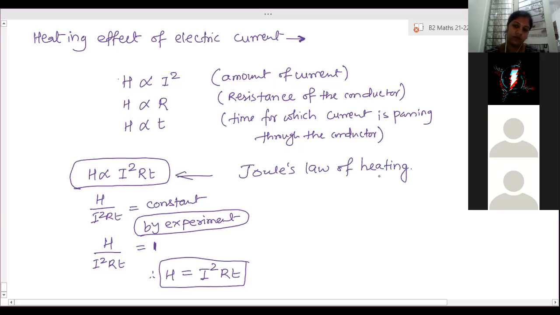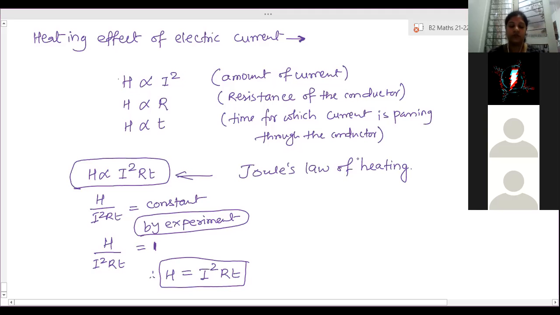Ma'am, should we write this now? No, first understand this. Here, the further part, understanding is very, very important. Writing part, if you don't write, then also okay, I don't have any problem. But understand, because there is heat energy. I've given you one formula. There are actually 3 formulas, 2 more formulas there.